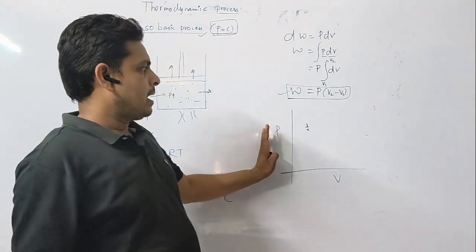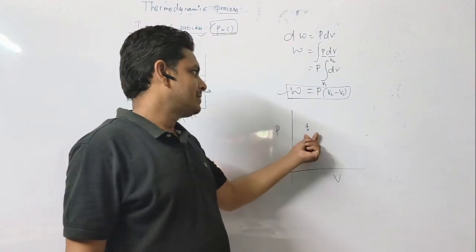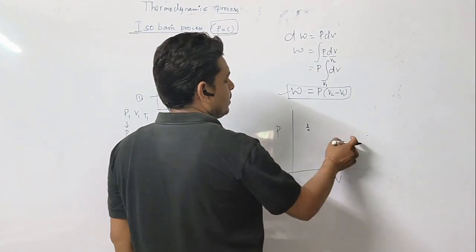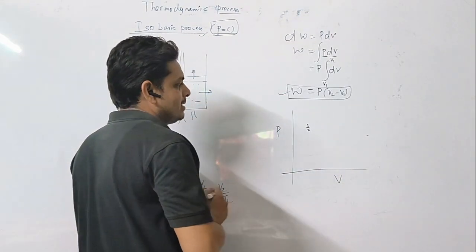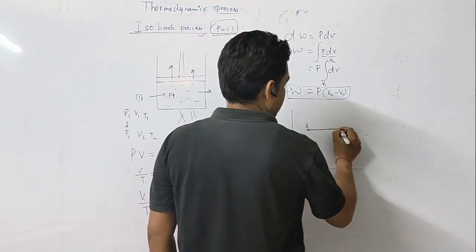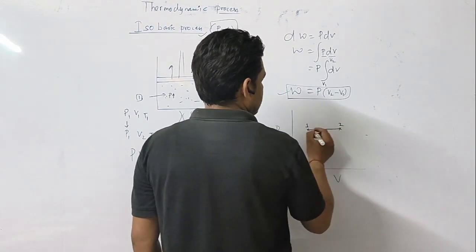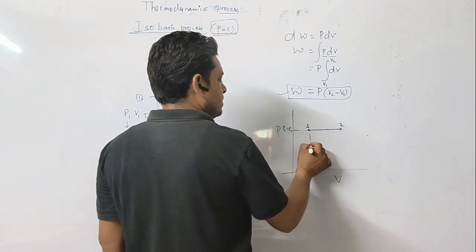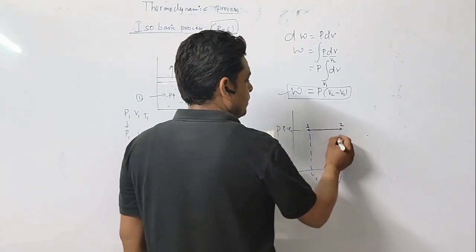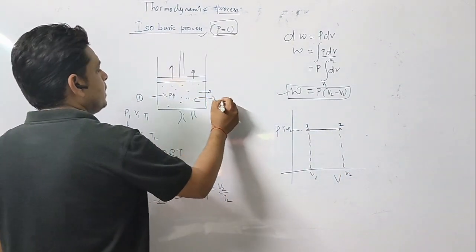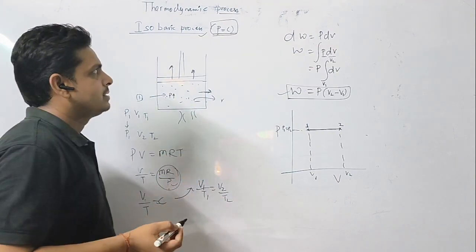Now after a while, where do I write the next point? You know that pressure is constant, so if you draw this straight line, 1 to 2, pressure remains constant because P1 equals P2. But volume changes from V1 to V2.